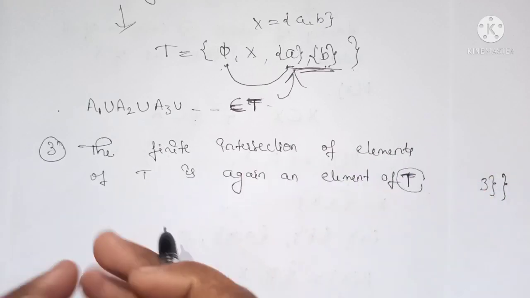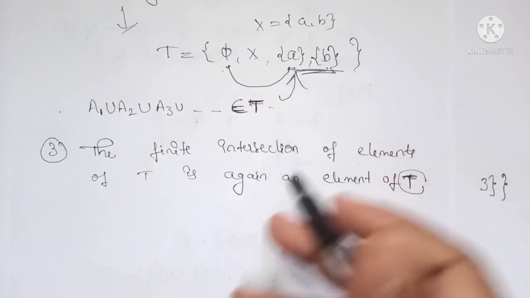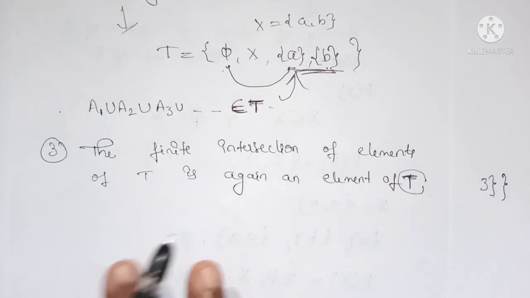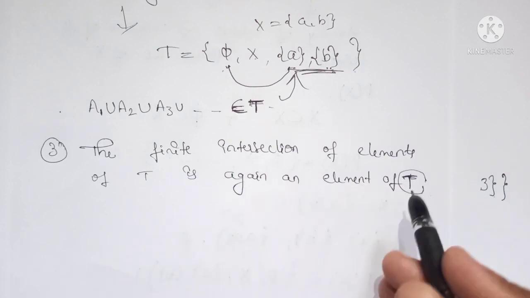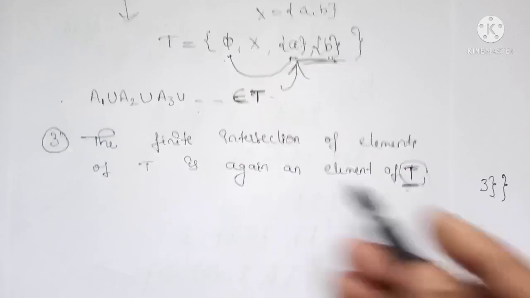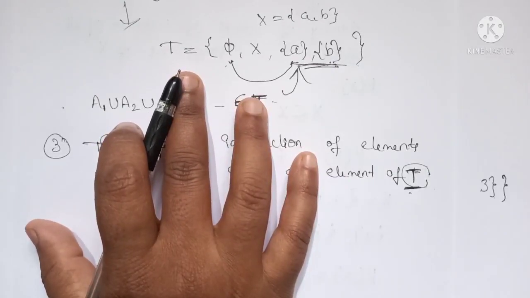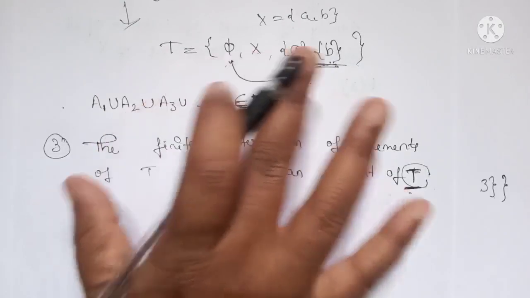If you consider the intersection of any two subsets, then their intersection must be included in this same subfamily T. Then that collection, the subfamily, is called a topology.